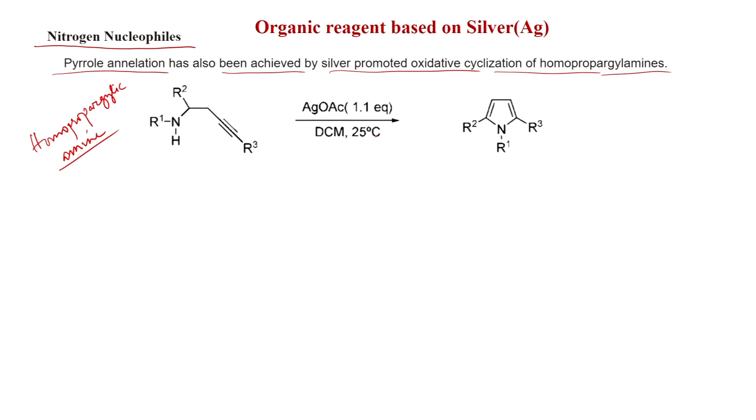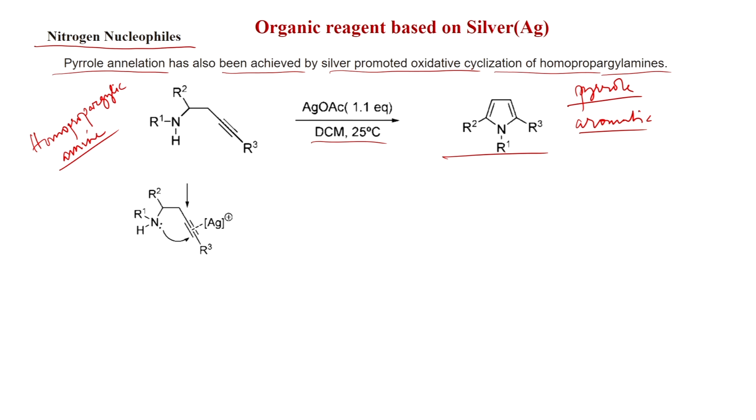Here with silver acetate 1.1 equivalent, DCM, you get this pyrrole. So, this is important, this is aromatic. So, not only the addition, there also dehydrogenation is happening, that we will see. So, this nitrogen is attacking, and then after aromatization you get this product pyrrole.